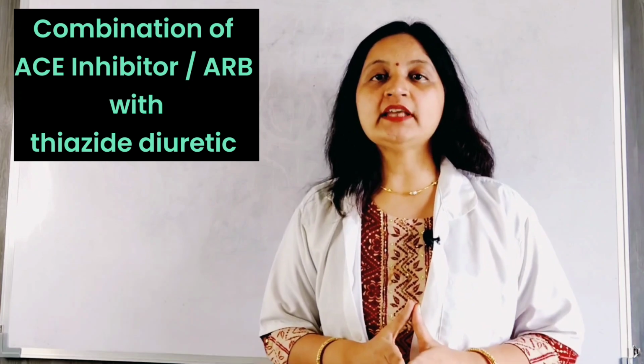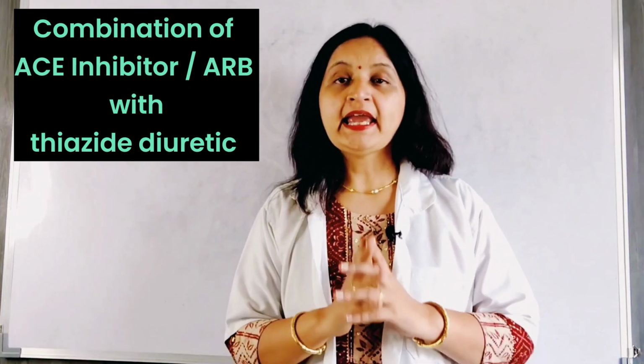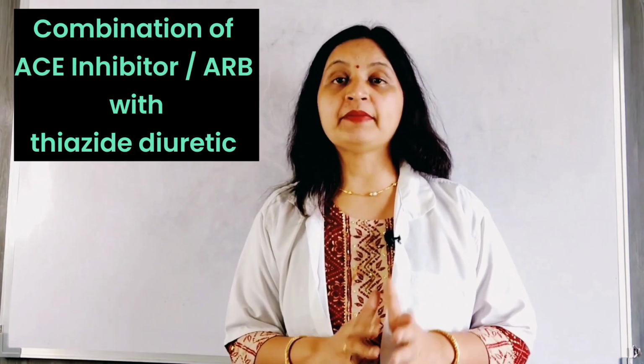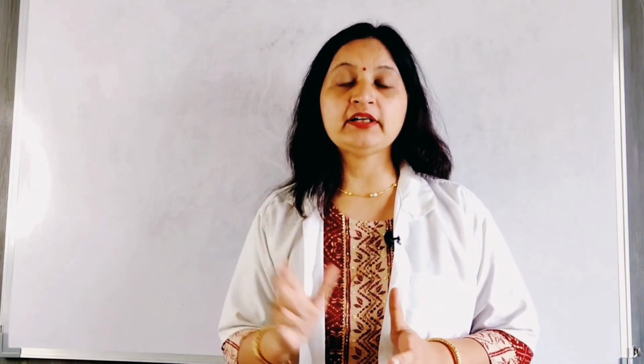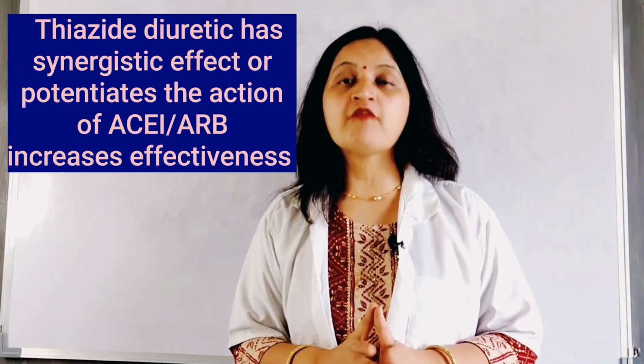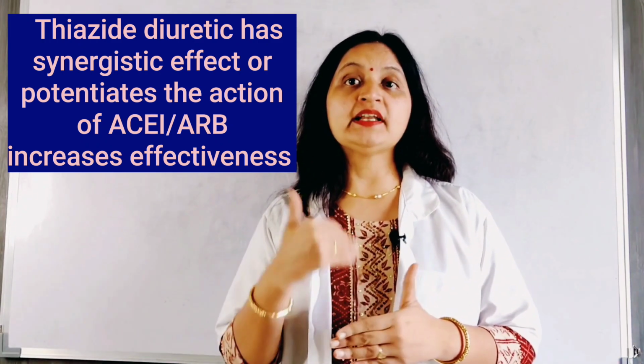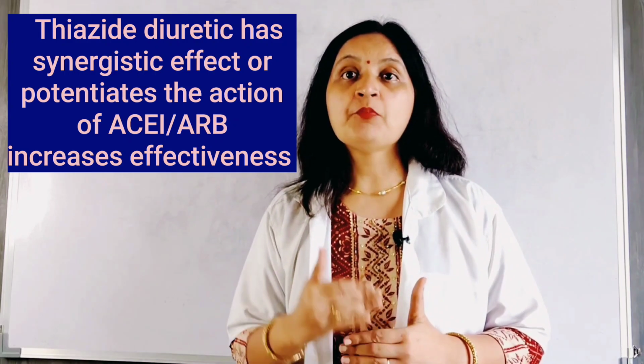Next is combination therapy. In the management of hypertension, combination therapy is preferred. An ACE inhibitor or ARB can be combined with a thiazide diuretic, and the advantage of combining with a thiazide diuretic is that it possesses the property of potentiation, which means that a thiazide diuretic, when combined with another antihypertensive agent, potentiates or enhances the antihypertensive effect. So the effectiveness of the drug or the regimen is increased.